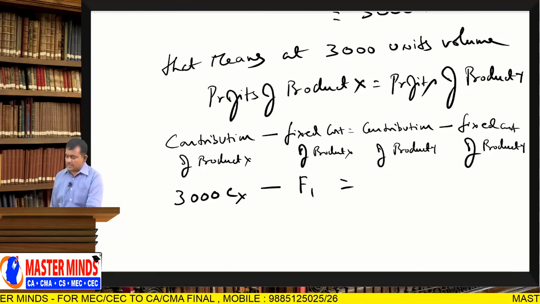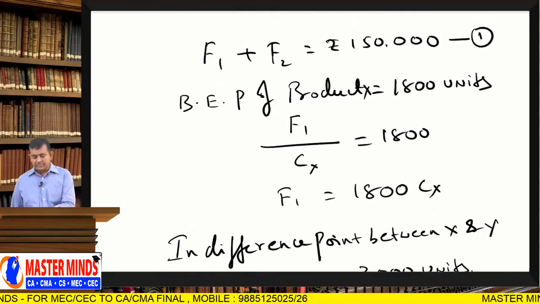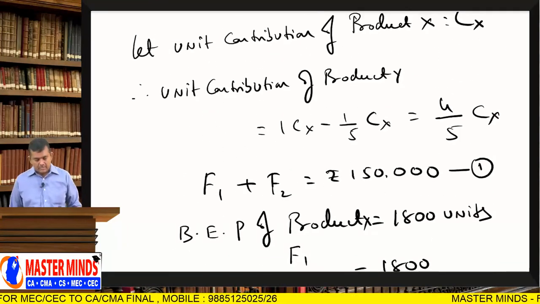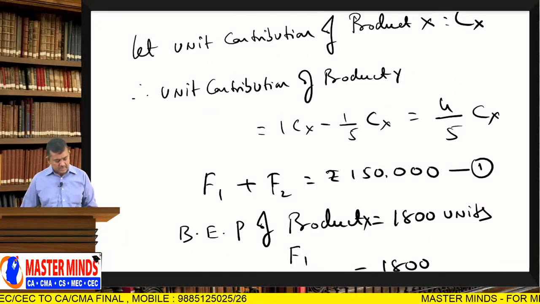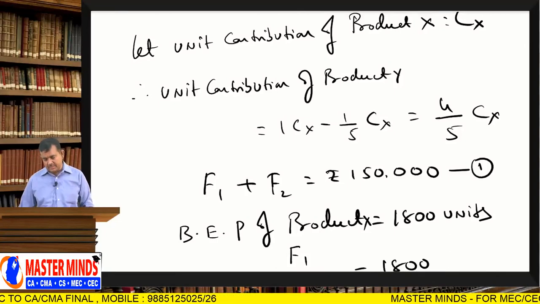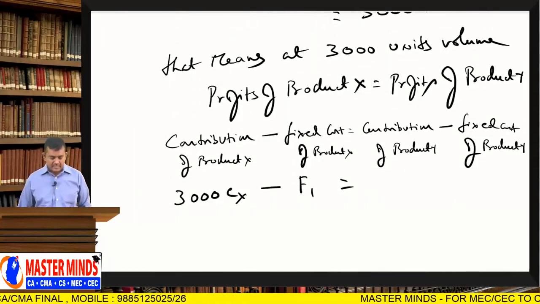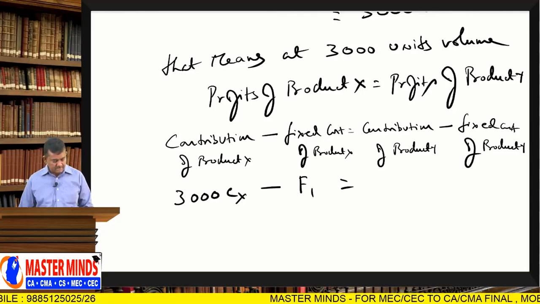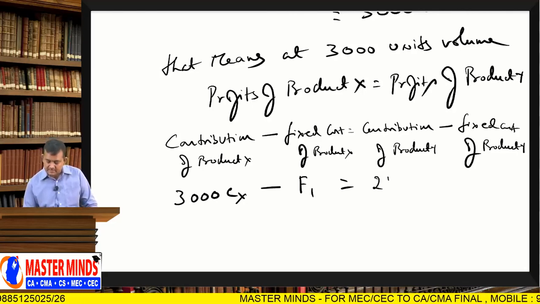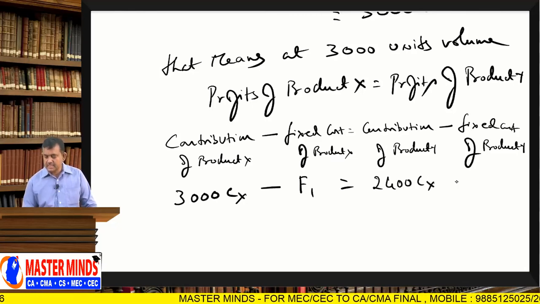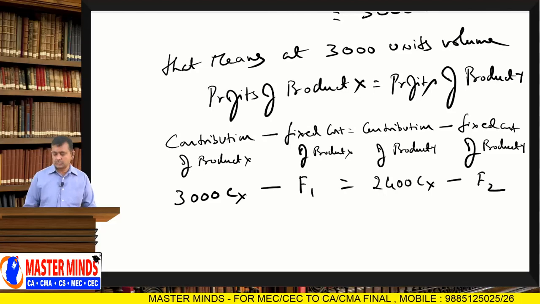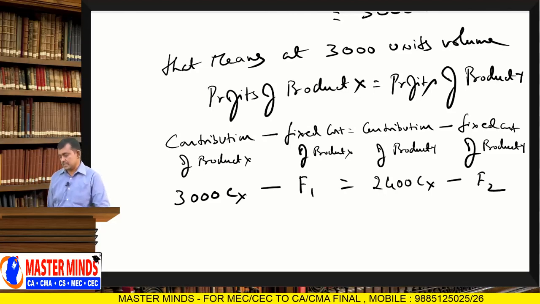Next, contribution of product Y is 4/5 of Cx, 4 by 5 is equal to 0.8 Cx. 0.8 Cx into 3000 is 2400 Cx, minus F2.